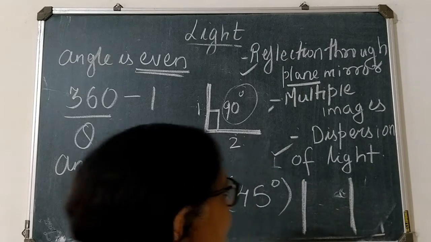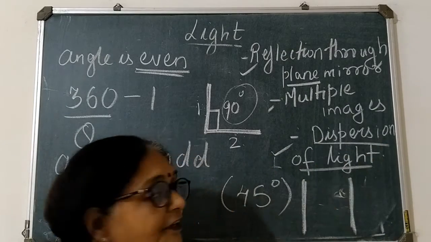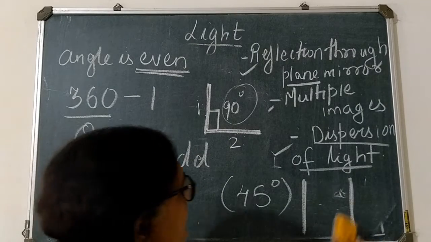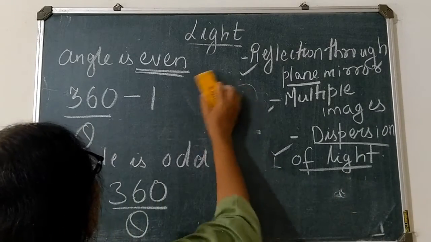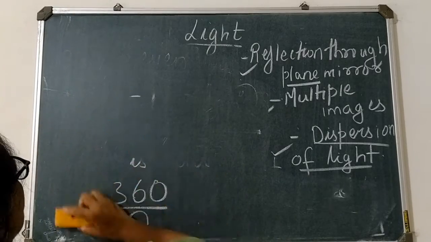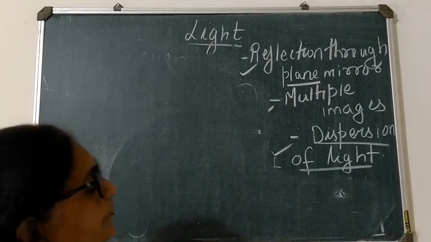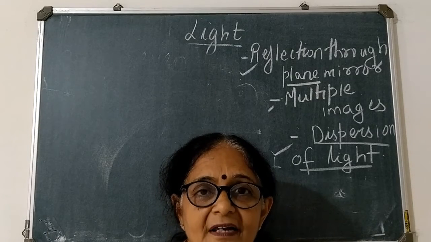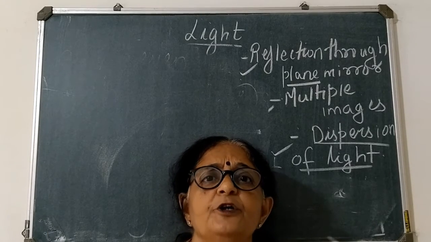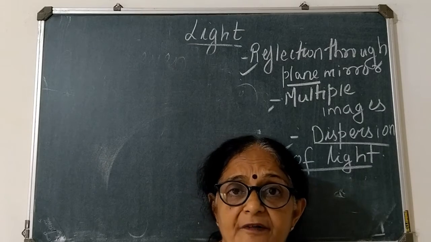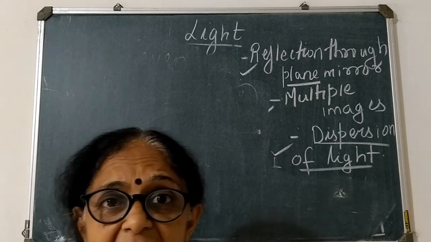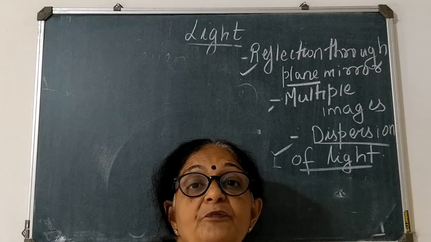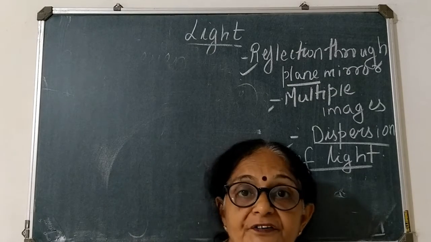Right? Now let us take up the last topic, dispersion of light. To disperse means to spread, right? Simply you have to understand, to disperse means to spread. It is said that the sunlight is made up of 7 colors.